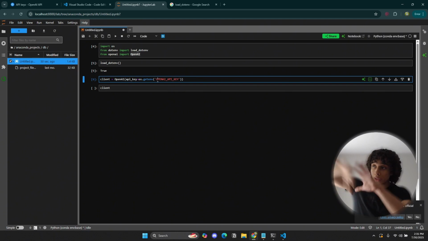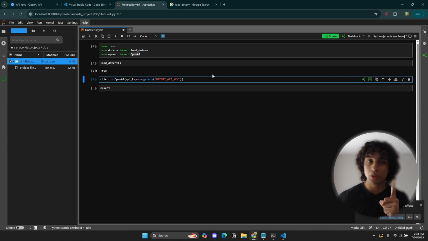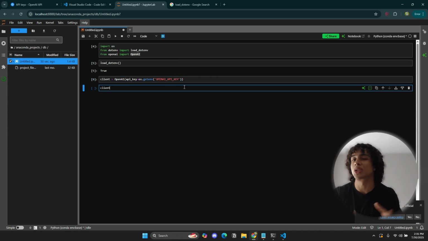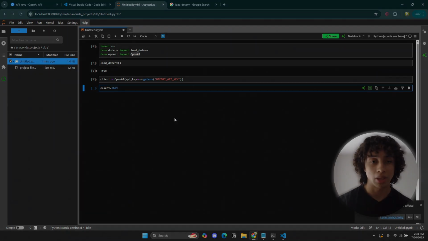So we can now go into the bag of tools of OpenAI and use whatever tool we need. The tool that I'm going to be showing you today, just as a short introduction, is chat completions. You can read further in the documentation, and I encourage you to do that.